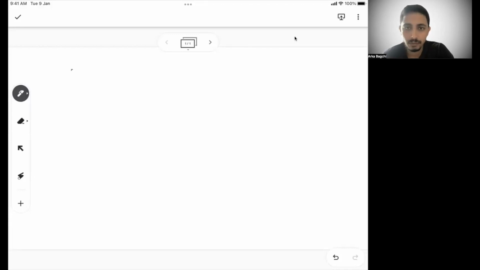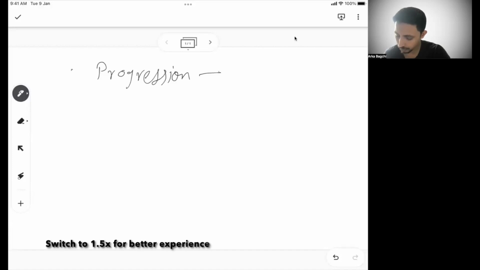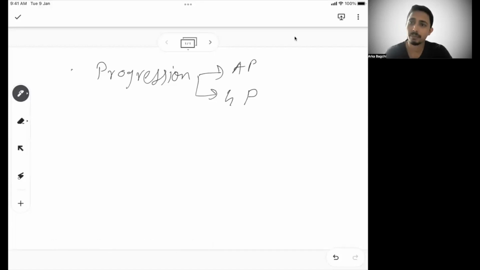What we do here is talk about quant topics that are relevant for your CAT, IIFT, SNAP, NMAT kind of exam, basically covering all India-based MBA entrance exams. We also do DILR, but right now we are doing a series on algebra. The last session was on logarithm. Today we are going to talk about another very important topic for algebra, which is progression. In progression, we will typically focus on two things: AP or arithmetic progression and GP or geometric progression.